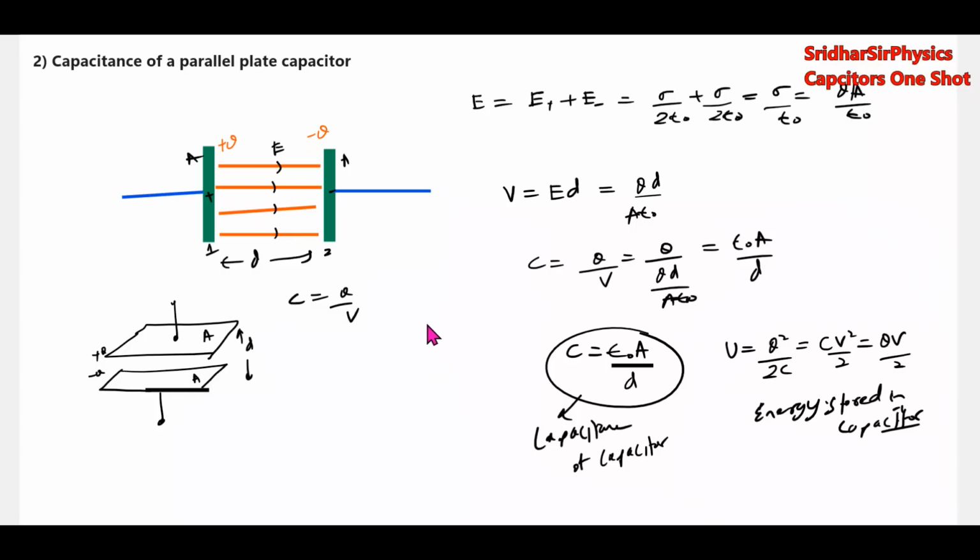यहाँ पे energy गैप में रहता है. So the energy will be stored by the capacitor in this particular gap, here, in the form of electrostatic field. So what will it store? It will store electrostatic field energy between its plates, or it will store charges. There's the expression for capacitance of parallel plate capacitor. There's one formula which you should remember, and there's the energy of the capacitor.